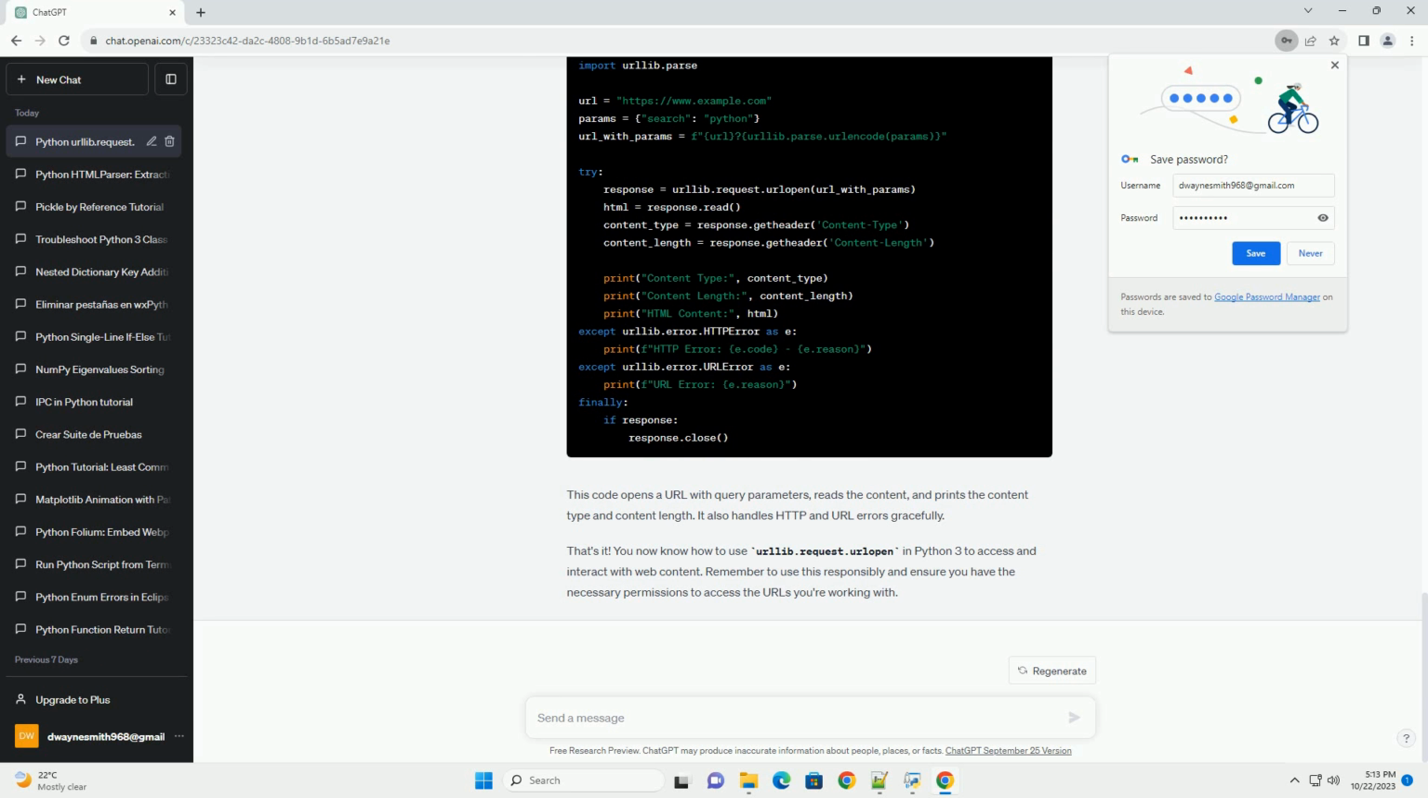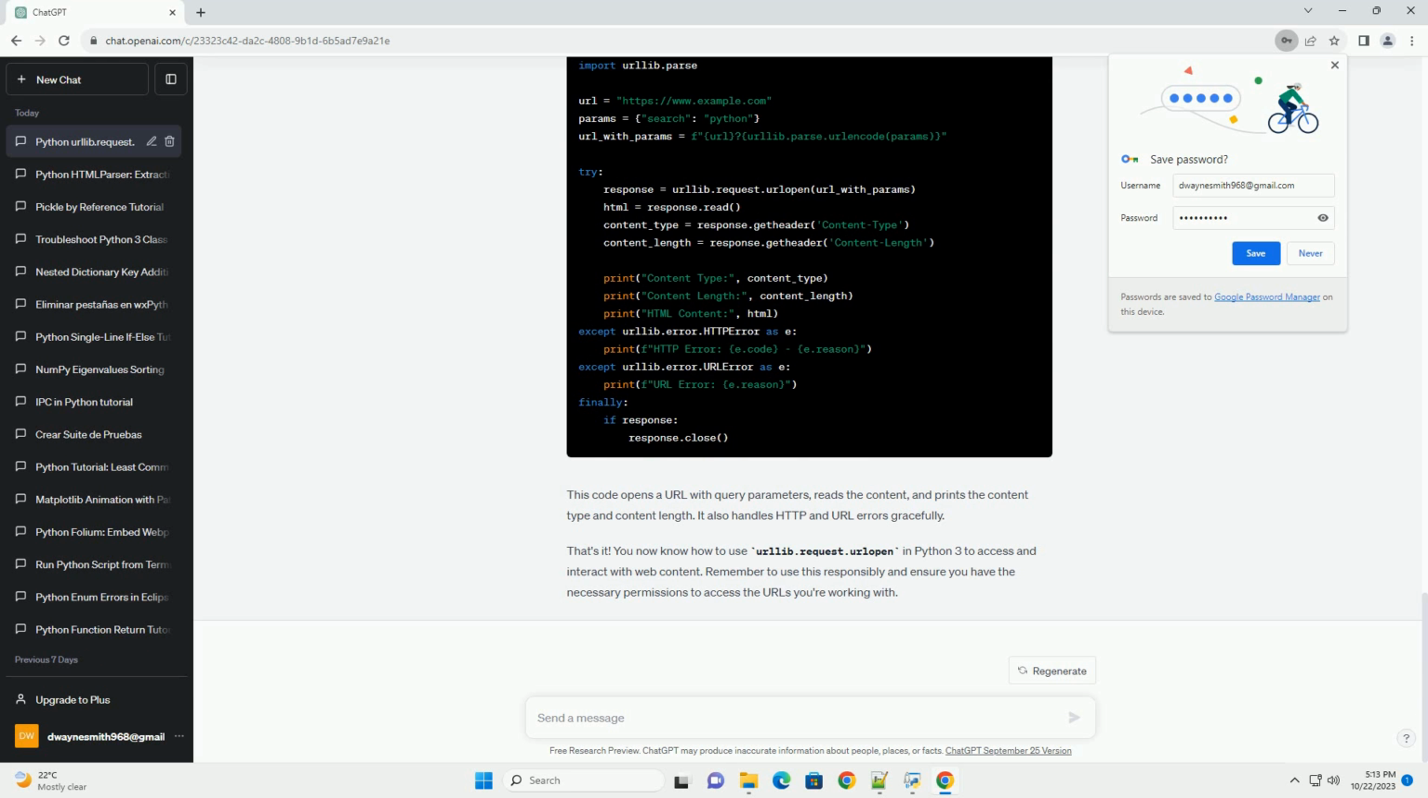You can also send additional parameters, such as query strings, with your URL. To do this, use the urllib.parse module to build the URL. Now, you can use url_with_params with urlopen to access a URL with query parameters.